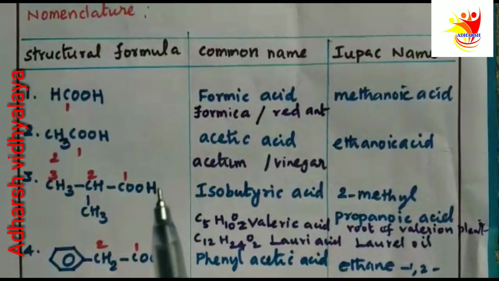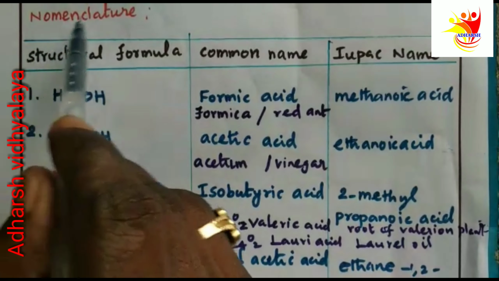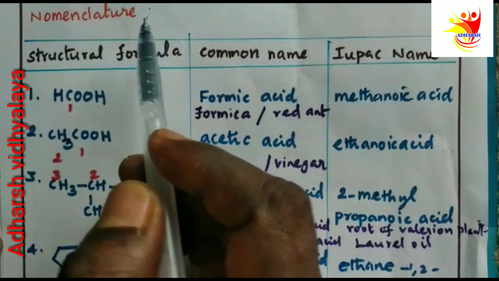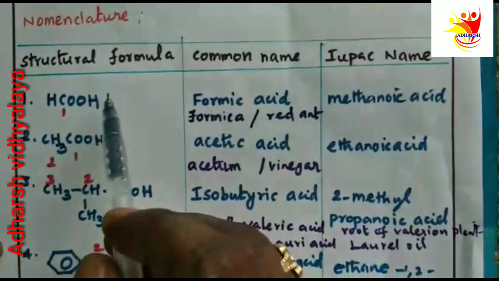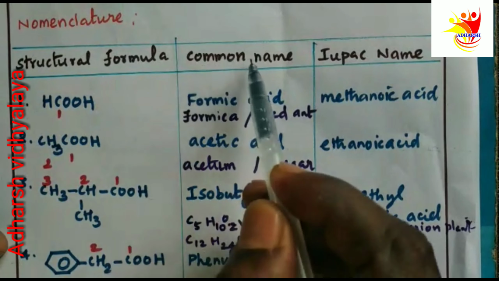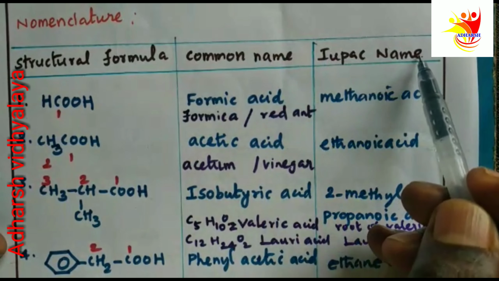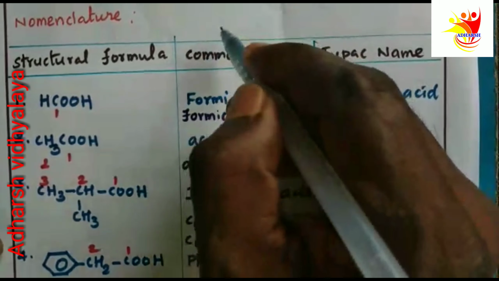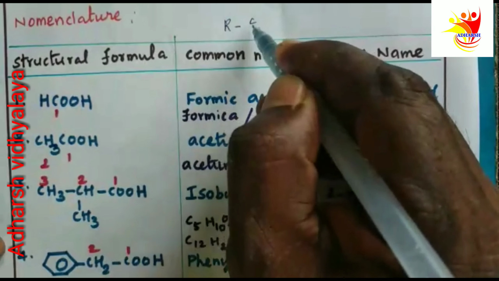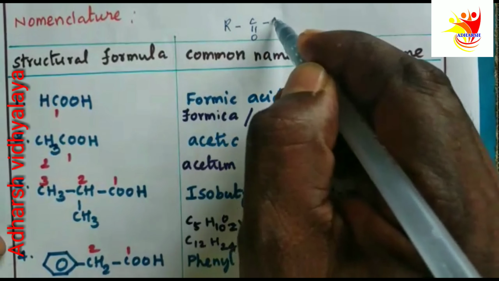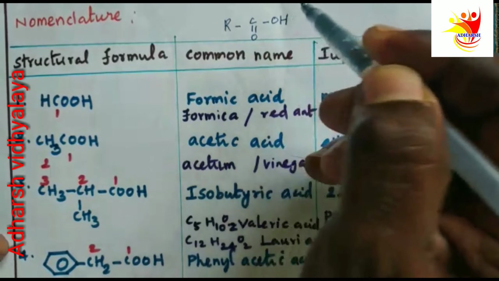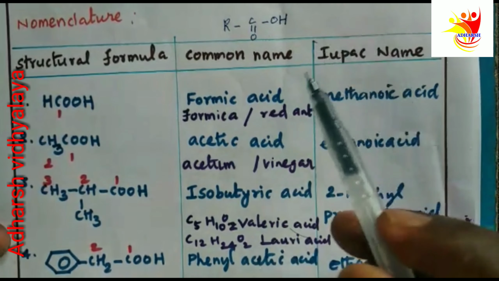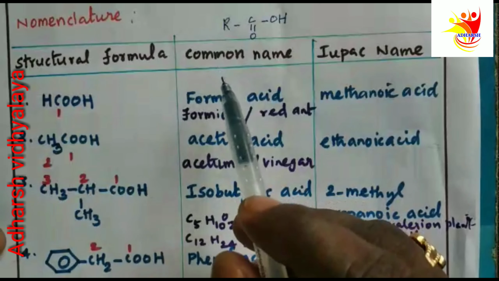Now let us discuss the nomenclature. Nomenclature means naming method. We can give two different names for carboxylic acid: one is the common name, another one is the IUPAC name. First, let us see the common name.